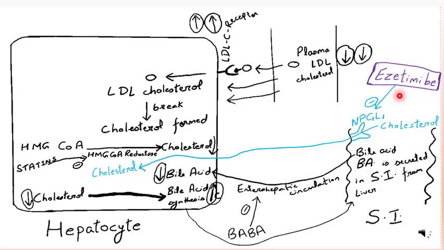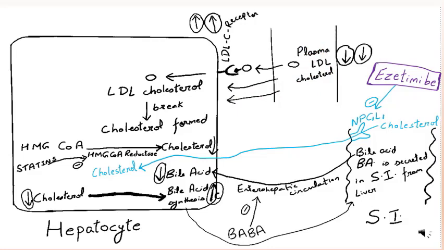Cholesterol level in hepatocyte is decreased. That causes increase in LDL cholesterol receptor on the surface of hepatocyte. Due to increase in LDL cholesterol receptor on the surface of hepatocyte, there will be increased uptake of LDL cholesterol from blood vessel. So the end result is decrease in plasma LDL cholesterol.